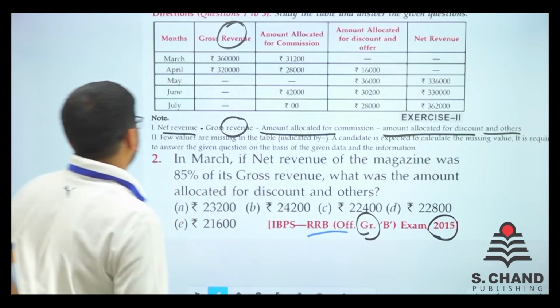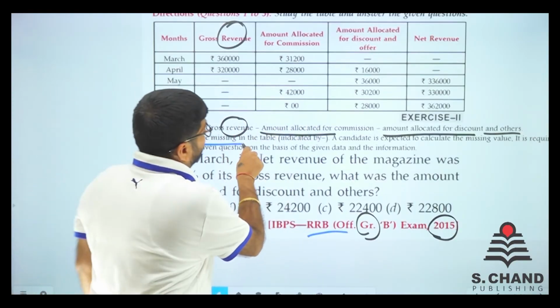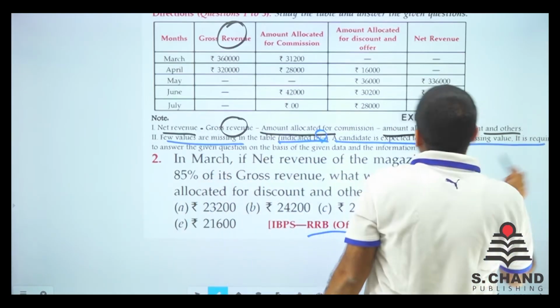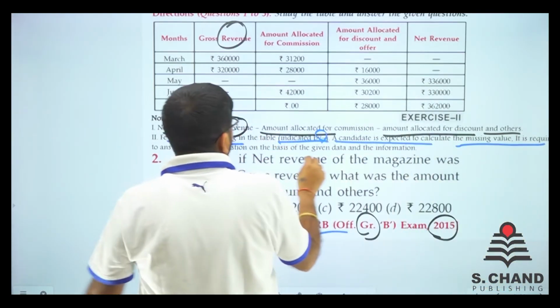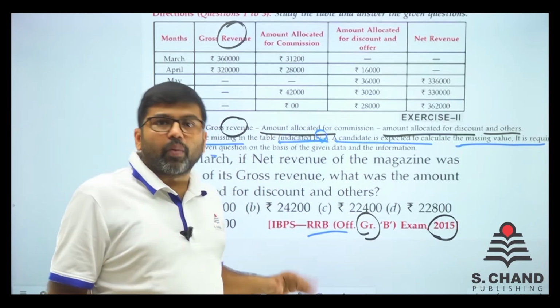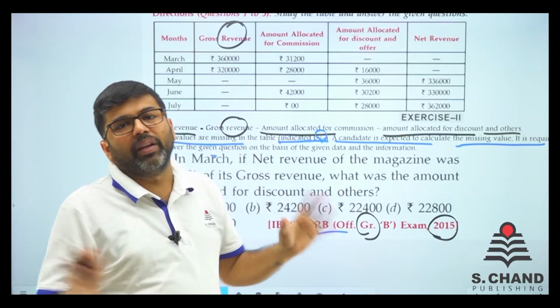So let's see what is the question. Few values are missing in the table, indicated by dash. A candidate is expected to calculate the missing value. It is required for the answer of the given question, right? So it is telling you to calculate this. If it is required, we'll definitely find it out. If it is not required, leave it.